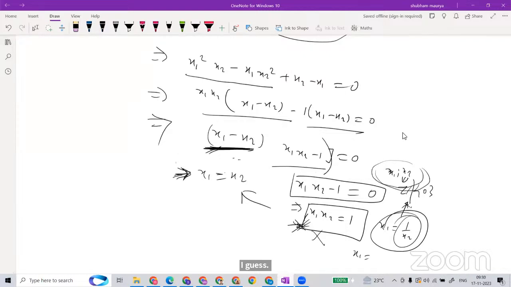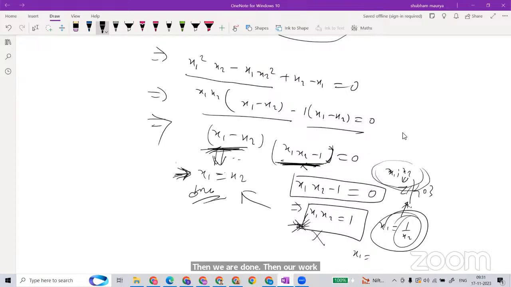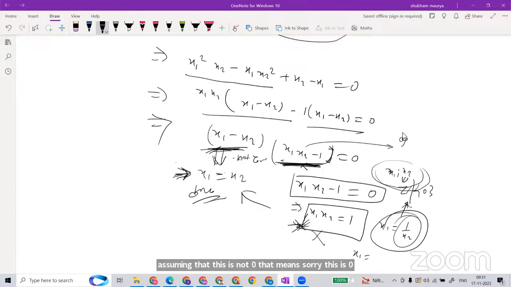This is a product of these two, no? This is a product of these two. So either this could be 0 or this could be 0. If you're assuming this is 0, then we are done. But if this is 0 and this is not 0, then in that case, if I'm assuming that this is not 0, that means this is 0, I'm assuming this is 0.